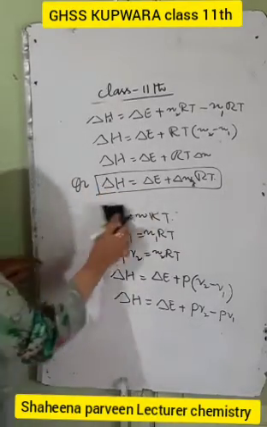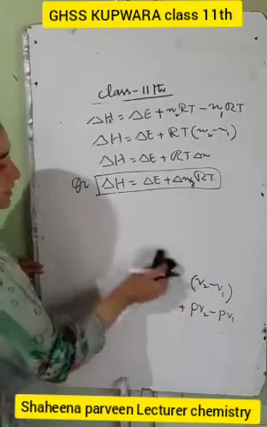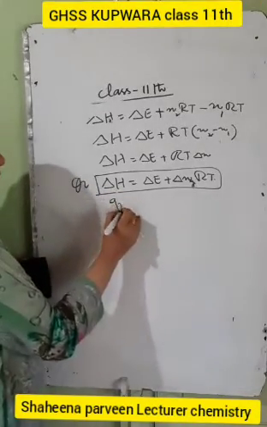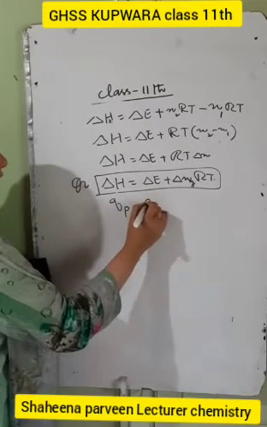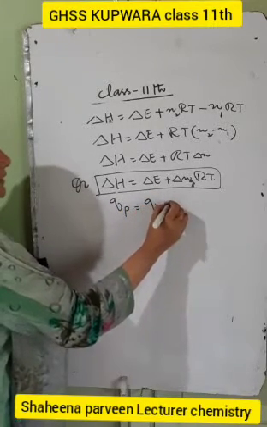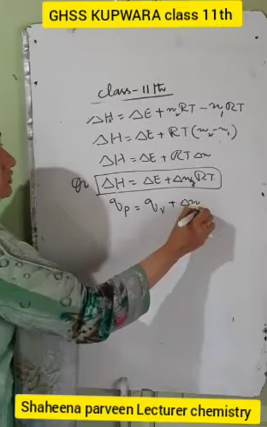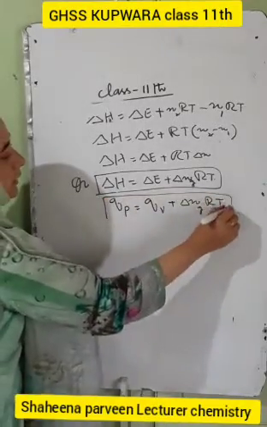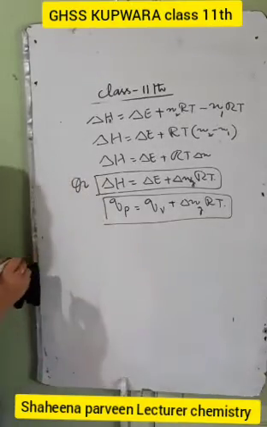This is the relationship between the enthalpy and the internal energy change. Or we can also write it, in place of delta H, as QP is equal to, in place of delta E, QV plus delta NG RT. This is the relationship between the internal energy and the enthalpy change.